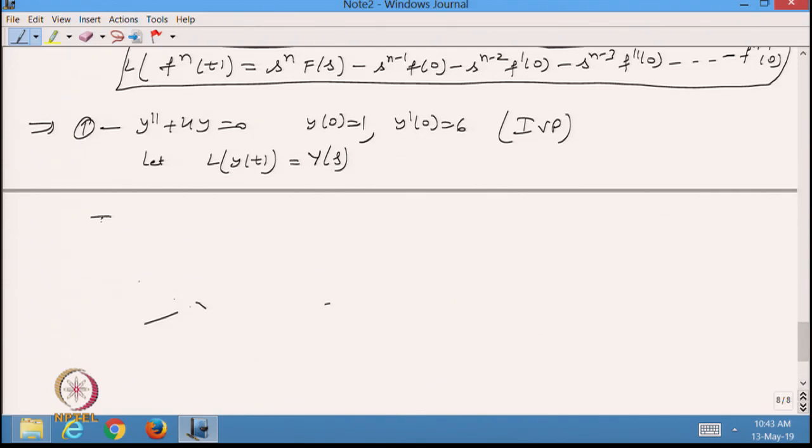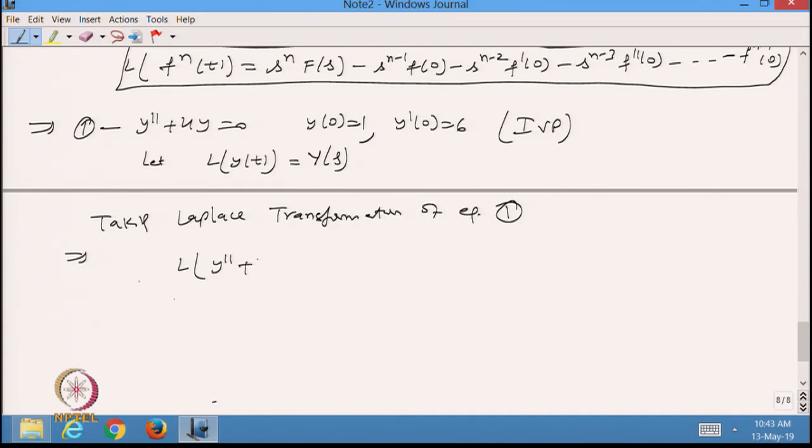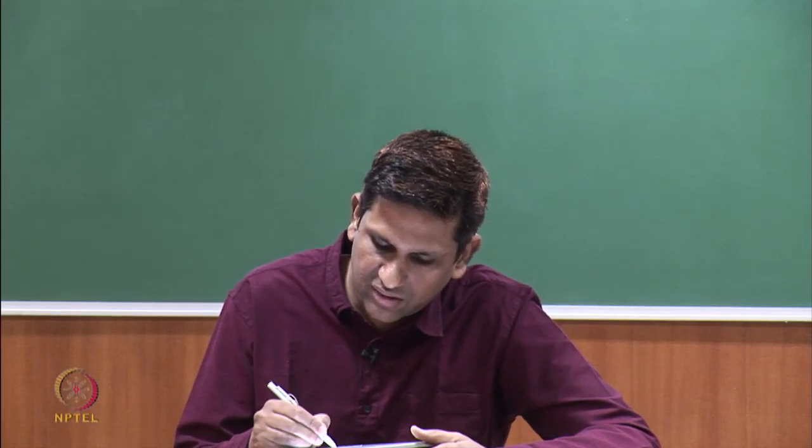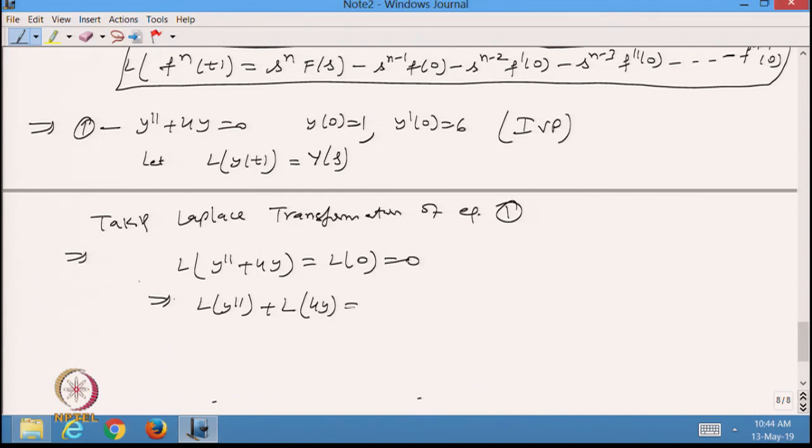Now, taking the Laplace transformation of equation 1, the Laplace of y double dash plus 4y should be equal to the Laplace of 0 on the right hand side, and Laplace of 0 is 0, which we already know. I also know that the Laplace transformation is a linear transformation. So, this can be written as Laplace of y double dash plus Laplace of 4y equal to 0.